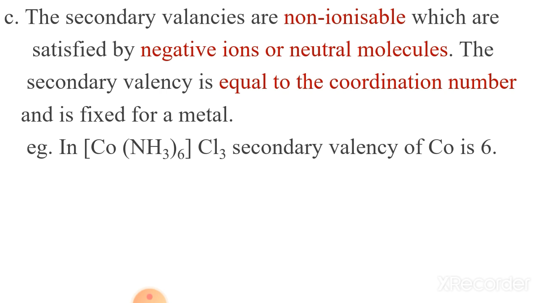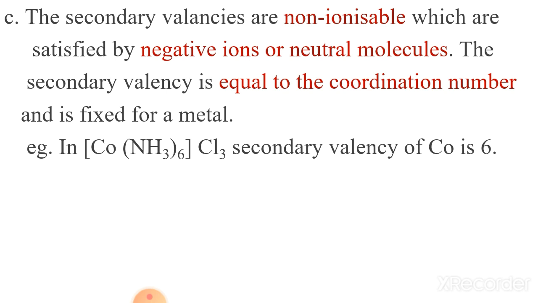So look at here the example. In [Co(NH3)6]Cl3, the secondary valency of Co is 6 because 6 ammonia ligands are attached to the Co. So that's why this is fixed in number and these are non-ionizable.